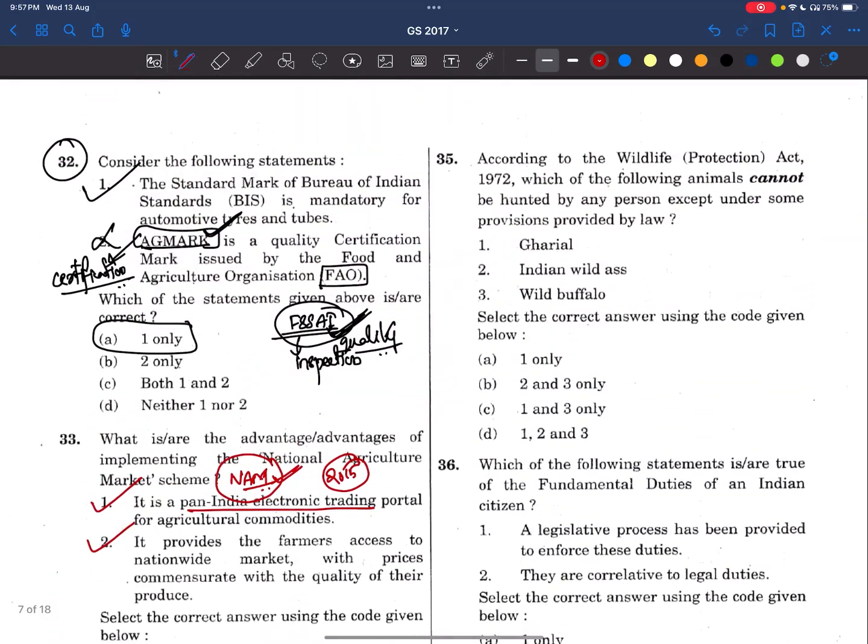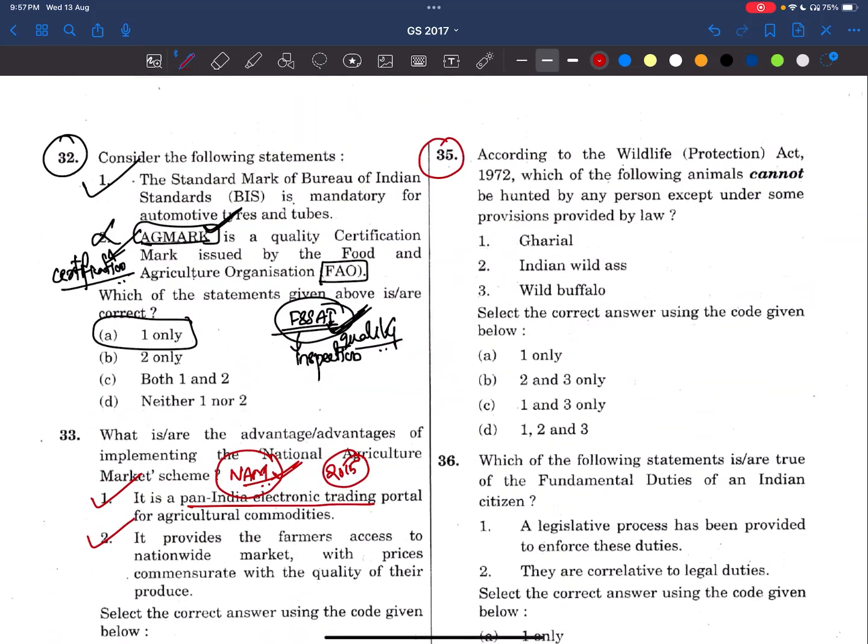Now, coming to the 35th question. According to the Wildlife Protection Act 1972, which of the following animals cannot be hunted by any person except under some provisions provided by law? That means he is asking about Schedule 1. Now see, the gharial we know is critically endangered, and the wild ass and wild buffalo are endangered. All three of these are in Schedule 1.